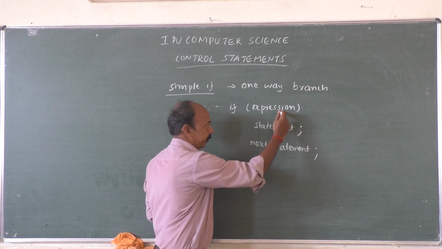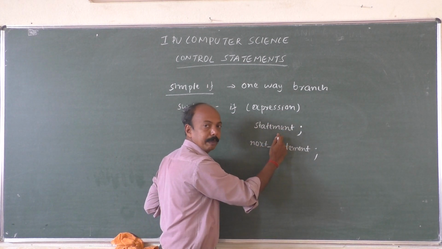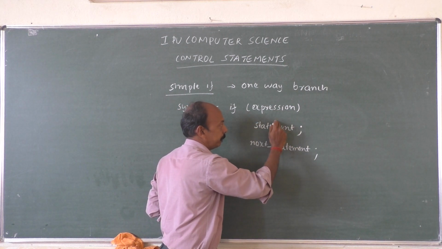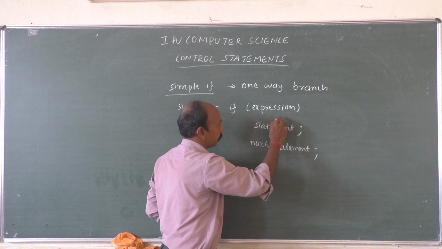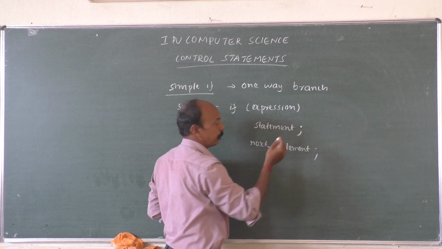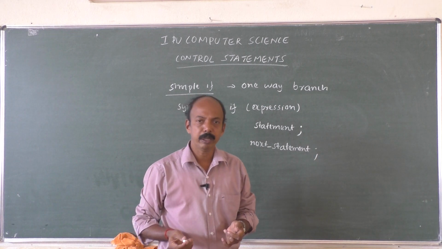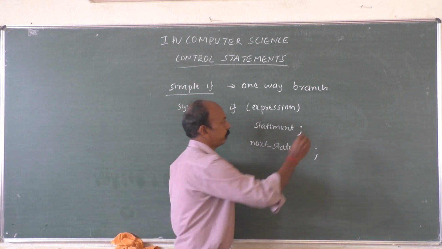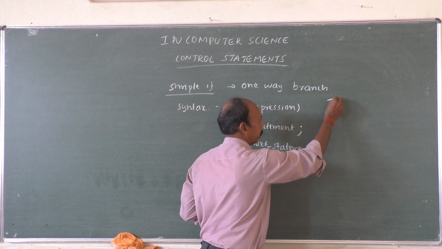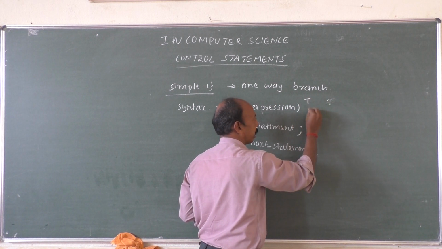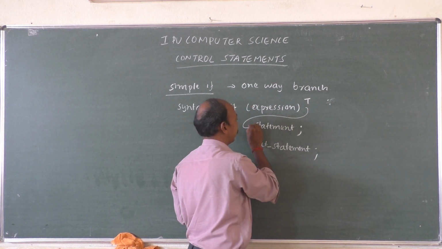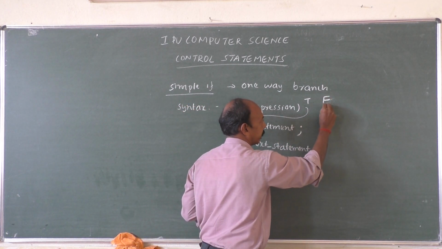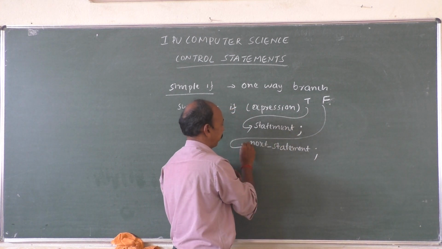What happens here? If this is true, we are going to execute this particular statement. If this is false, we are not going to execute this statement, control will be transferred to the next. Whenever we have a condition, it will be either true or false. Only two possibilities are there. If it is true, control will be transferred to the beginning of this particular statement. If it is false, the control will be transferred to the next statement.